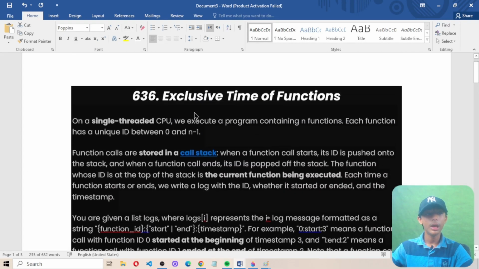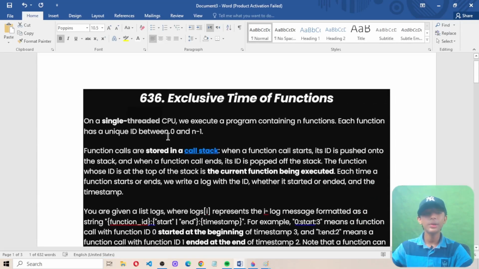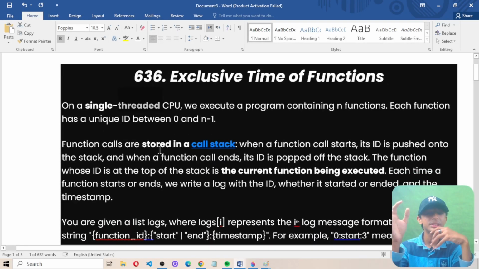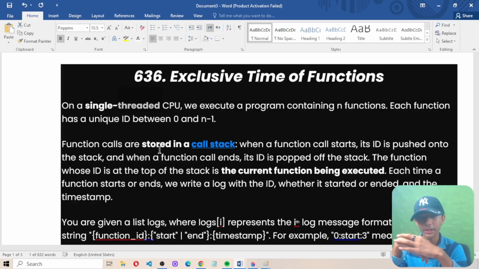On a single-threaded CPU, we execute a program containing n functions. Each function has a unique ID between 0 and n minus 1. Function calls are stored in a call stack. When a function call starts, its ID is pushed onto the stack, and when a function call ends, its ID is popped off the stack.